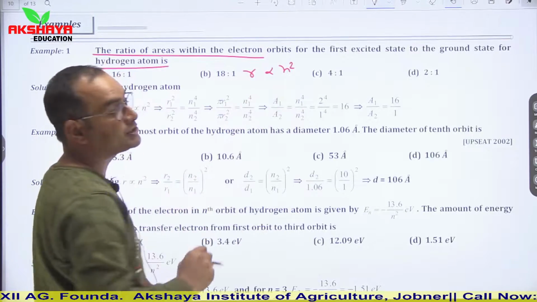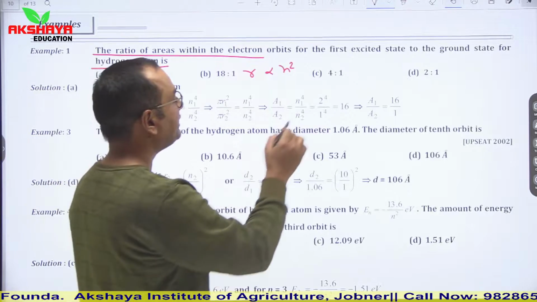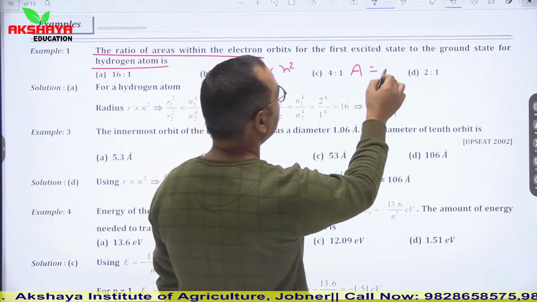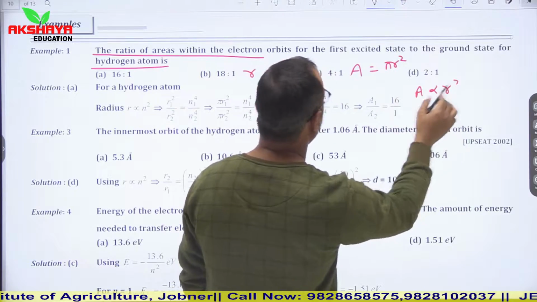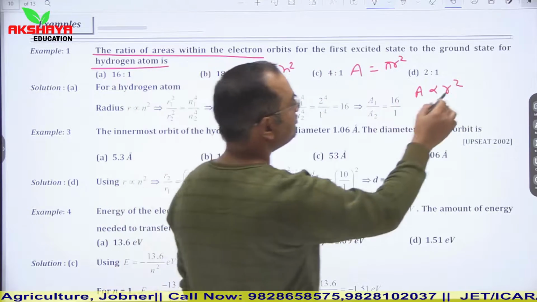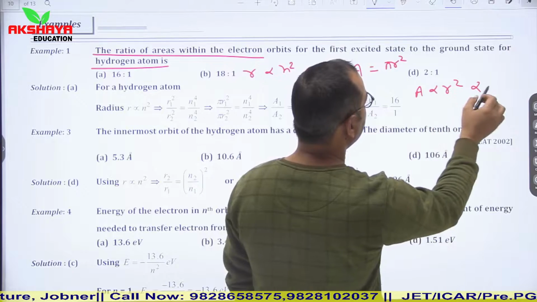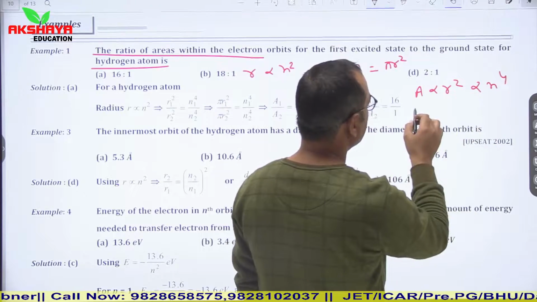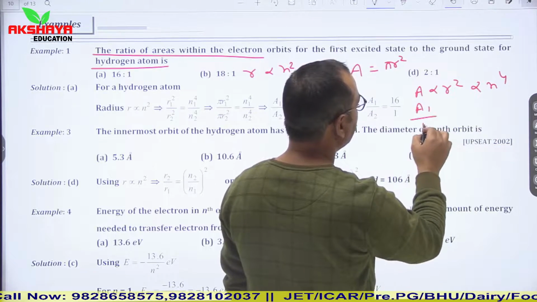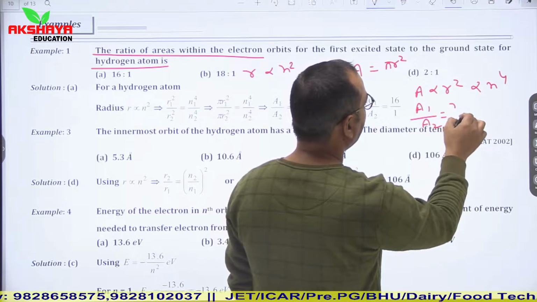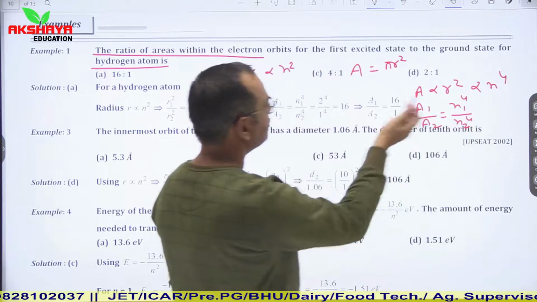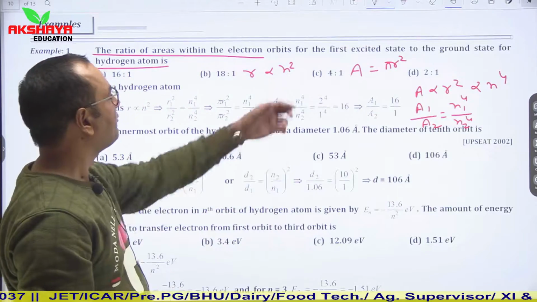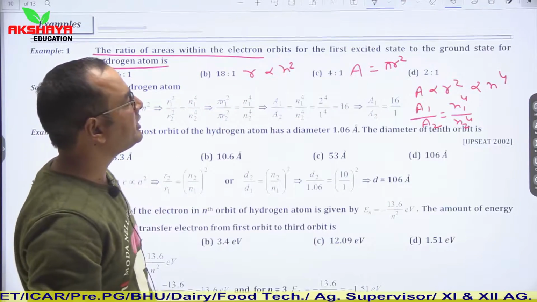Area A is equal to pi R square, so area is proportional to R square, and R is proportional to n square. So area is proportional to n to the power 4. So A1 upon A2 is equal to n1 to the power 4 upon n2 to the power 4.